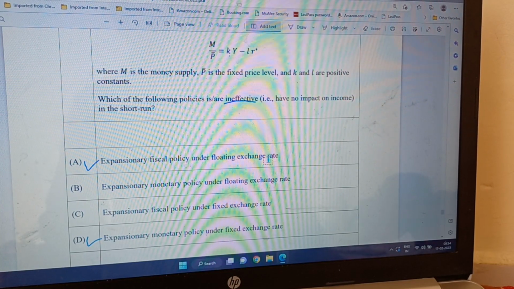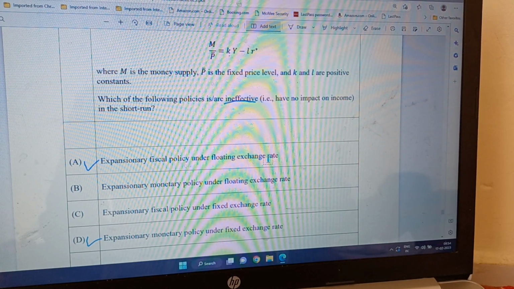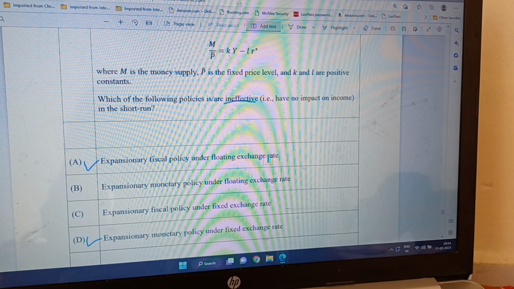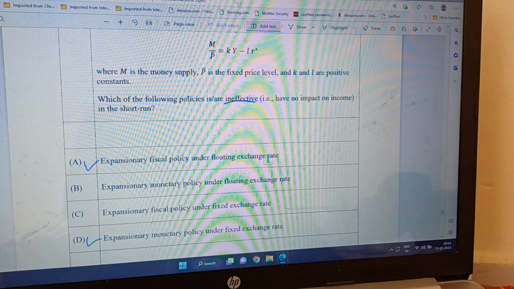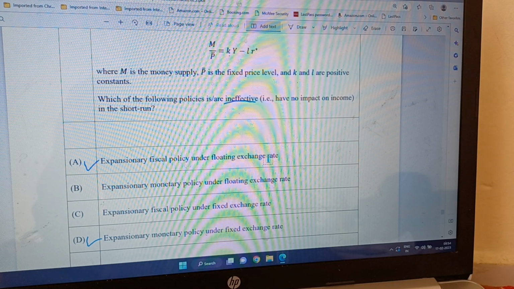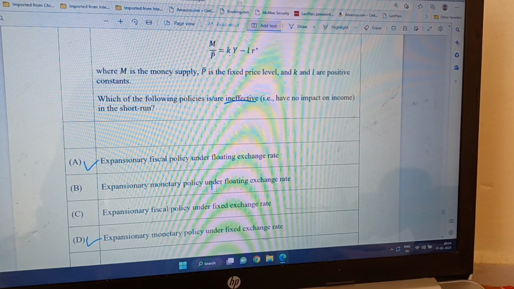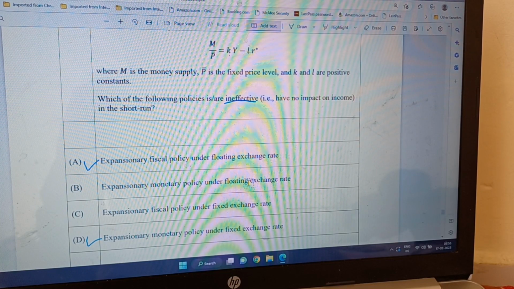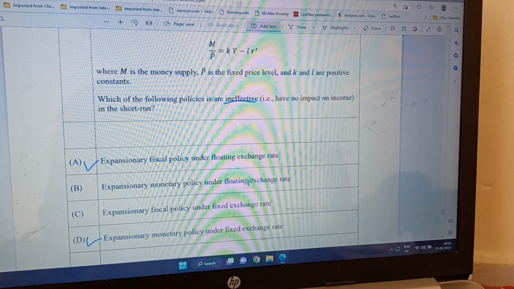Then the real interest rate will go down, and when the real interest rate goes down, the nominal interest rate also goes down because money supply has increased. Then what will investors do? They will invest money outside.